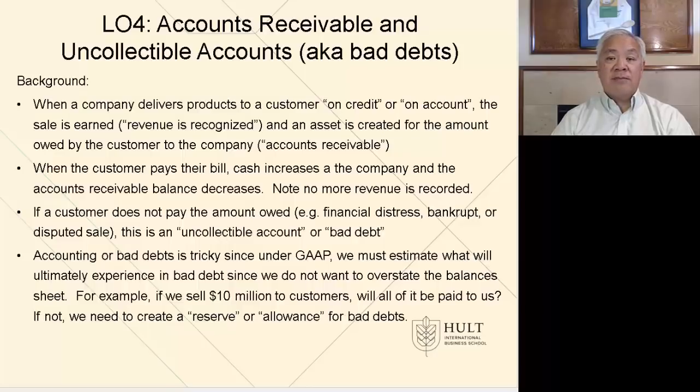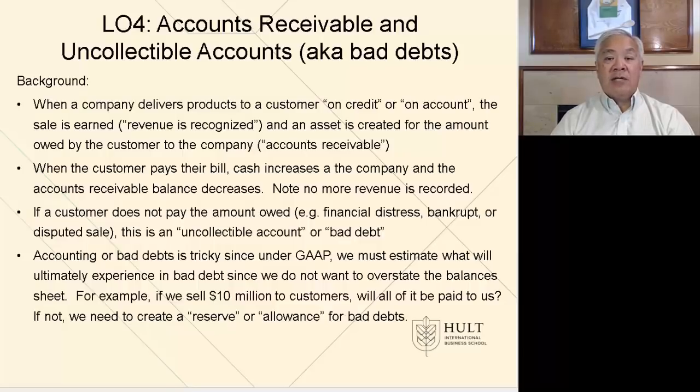So even though no cash is moved, receivables goes up because money is owed to the company, and revenue goes up because the company has earned its revenue, again, by delivery of the goods or services. Next, when the customer pays the bill, let's say it's $100, and a customer bought $100 worth of product. When he or she gets around to paying us the $100, we don't count revenue again because we recorded it when we shipped the product.